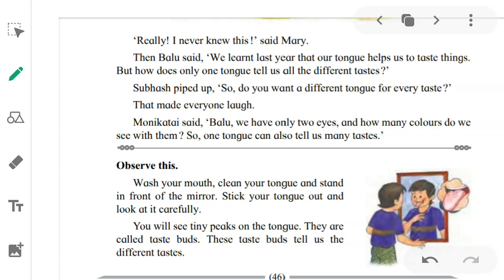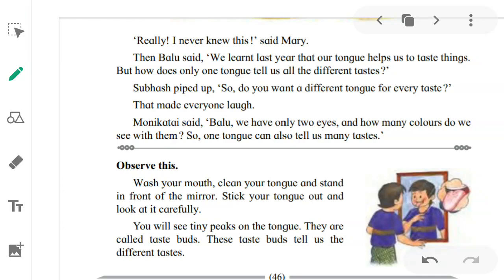Now observe this. Wash your mouth, clean your tongue, and stand in front of the mirror. Stick your tongue out and look at it carefully. What do you have to do? First you have to wash your mouth and clean your tongue with the brush. Then stand in front of the mirror. You are standing in front of the mirror, right? And you have to take out your tongue. You have to stick out your tongue and look at it carefully. Look in the picture how the boy is doing that.